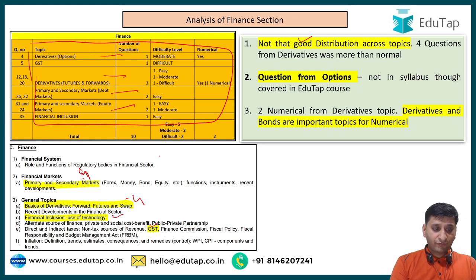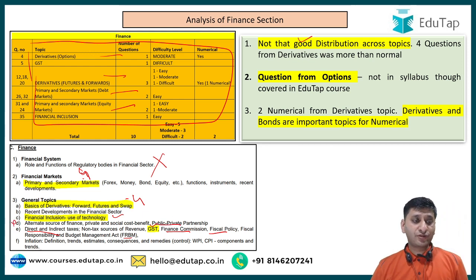So there was no question from functions of regulatory bodies in the financial sector. There was no question on finance commission, fiscal policy, FRBM, direct and indirect taxes, alternate sources of finance, PPP. Anyways, these are not that important, but we could have expected some questions on finance commission, fiscal policy, FRBM, rather than 4 questions on financial markets, that is primary and secondary markets and derivatives. So not that good a distribution, but again, it's not something that was completely out of line with what is given in syllabus.